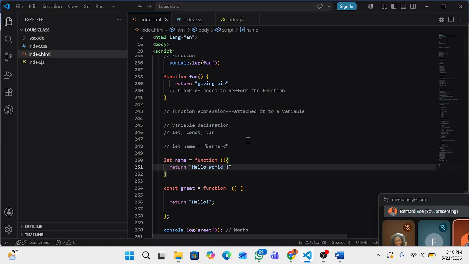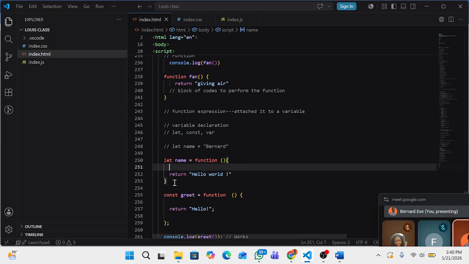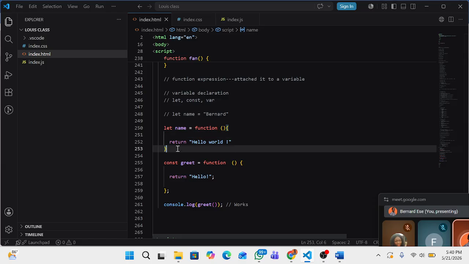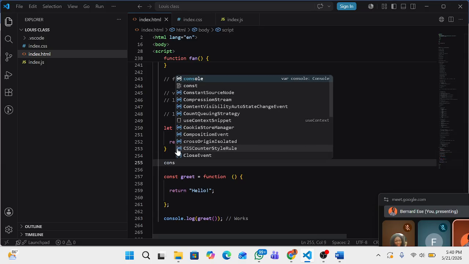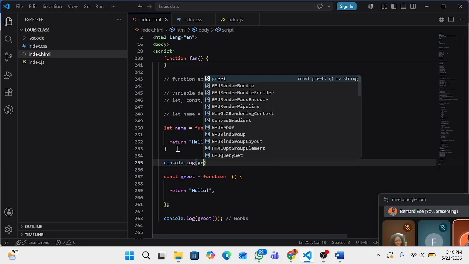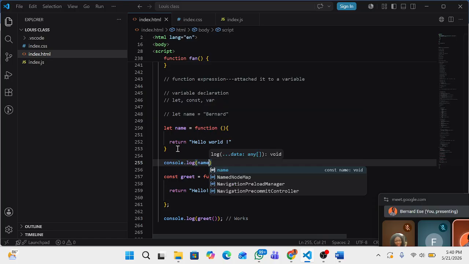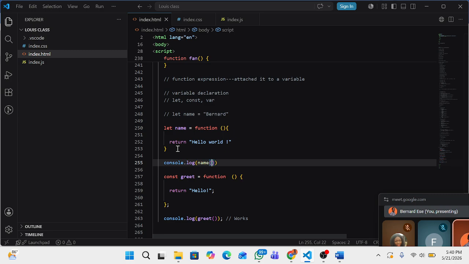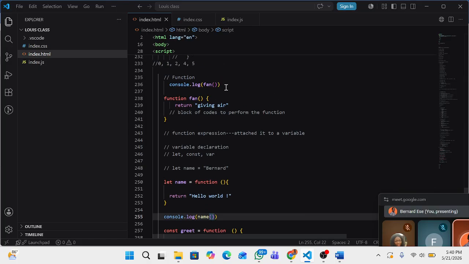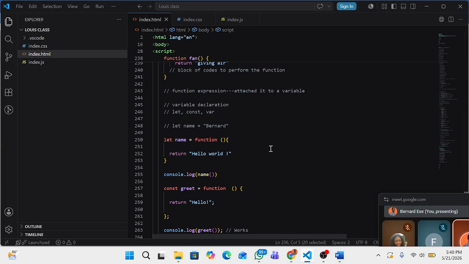Return hello world, right? Then you can now come down here and call the name of the function. If you notice, when we are calling it, we are still using our name, then the opening bracket, which is still the same thing with what we did here. Still the same thing. Are you seeing it? So if I open this now,